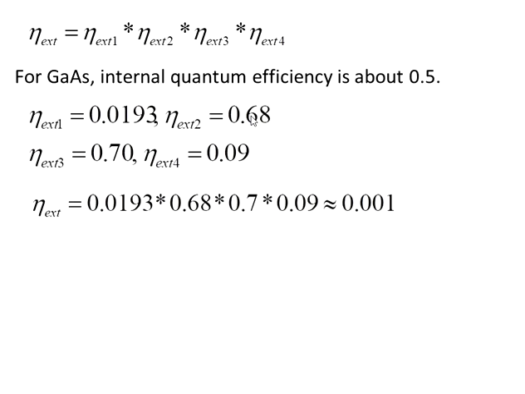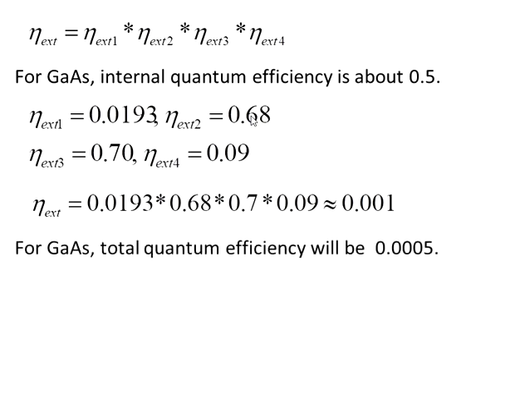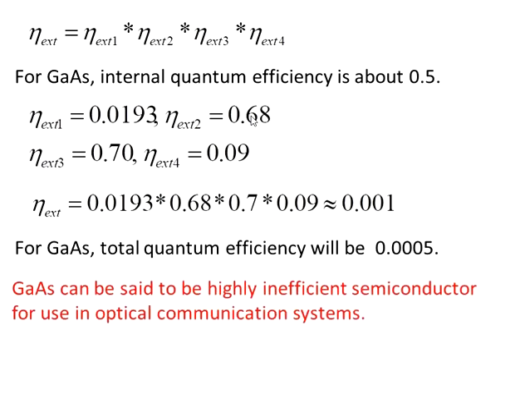And if we find this total efficiency, then it is 0.0005. That is, out of 2000 recombinations, only one photon is guided to the fiber. So because of such efficiency, this gallium arsenide is said to be a highly inefficient semiconductor for the optical source.